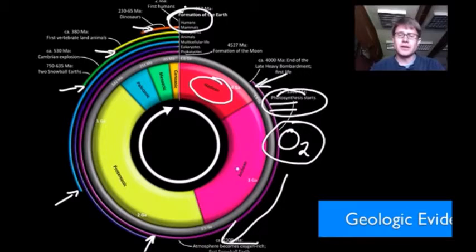And so where do we get all of this evidence? It's just geologic. In other words, we're looking at rocks and we're using absolute dating and relative dating to figure out how old those rocks are. And so the nice thing about fossils is they give us a permanent record of what life was like on